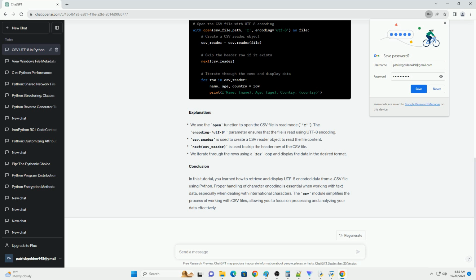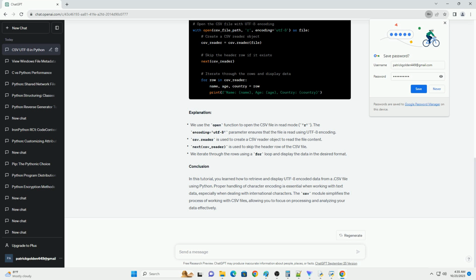Working with CSV files in Python is a common task, but sometimes you may encounter CSV files containing UTF-8 encoded data, especially if you're dealing with international characters or text in non-English languages. In this tutorial, we will cover how to retrieve and display UTF-8 data from a .csv file in Python.